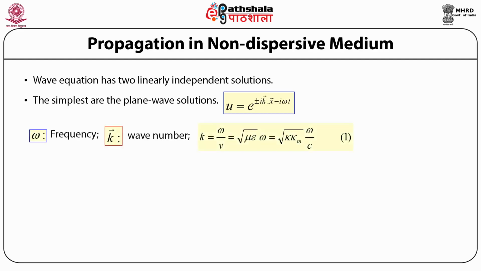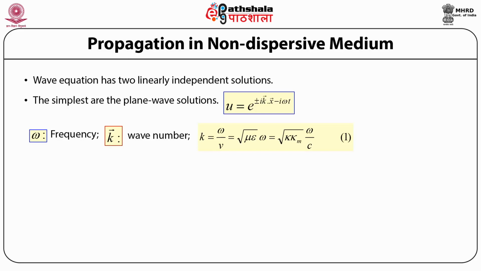Here omega is the angular frequency and k is the wave vector, and the modulus of this wave vector gives us the wave number. And if we are considering a non-dispersive medium, then the relation between the angular frequency omega, the wave number k, and the velocity of the electromagnetic wave in the material medium is given by k is equal to omega by v, and this can then be written as equal to under root of mu times epsilon times omega.